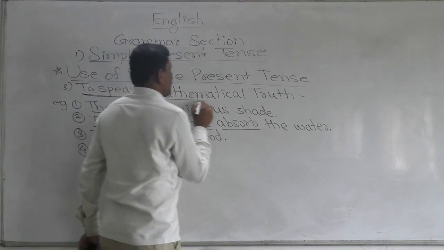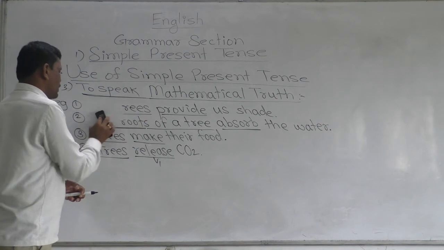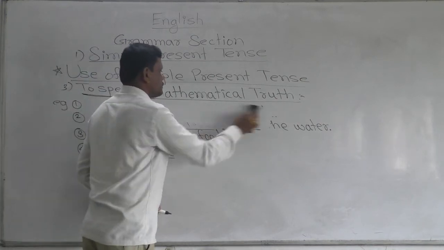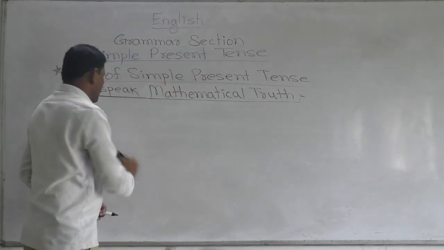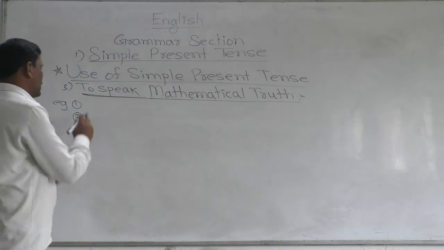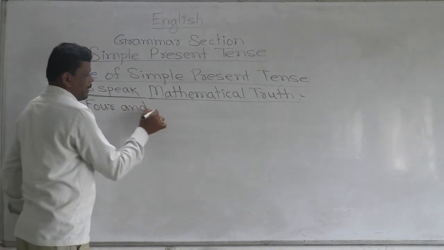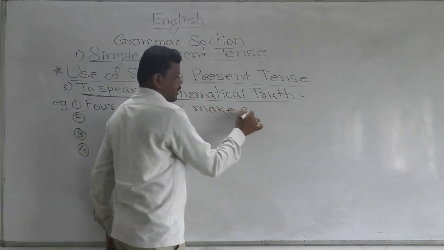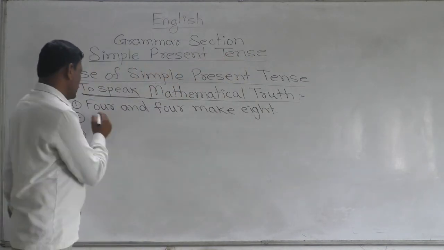See, to speak mathematical truth, we have to use simple present tense. For example, 4 and 4 make 8. This is simple present tense.